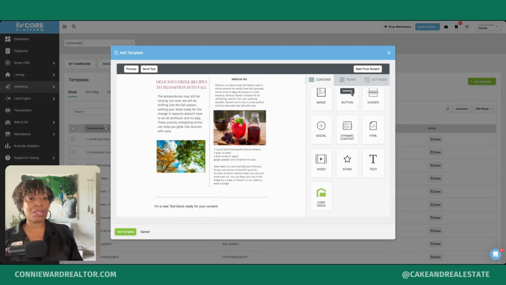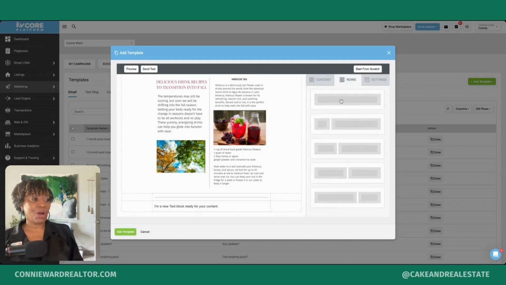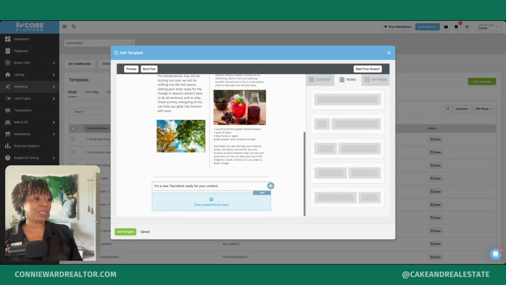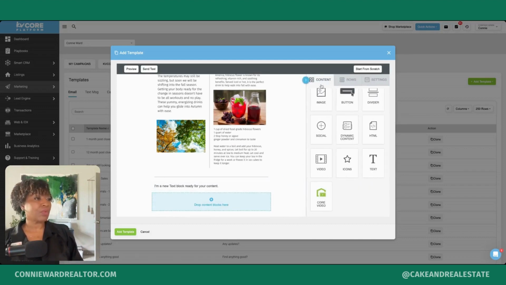But in between there, I want a button. Okay, so I want another row. So we always need a content block. And I know I'm repeating myself, but I'm going to say this over and over because someone's going to miss it, and you won't have to rewind this video because I will be repetitive. So we've got our content block and now we want a button.